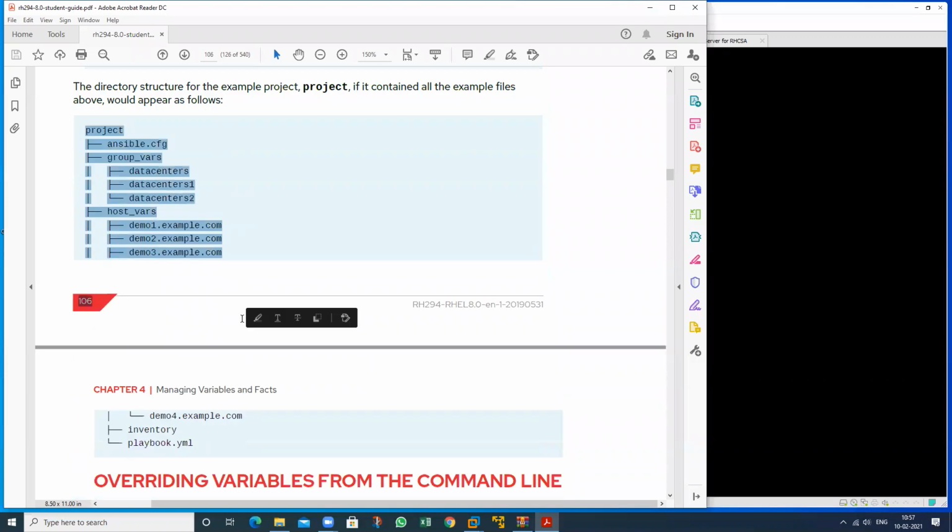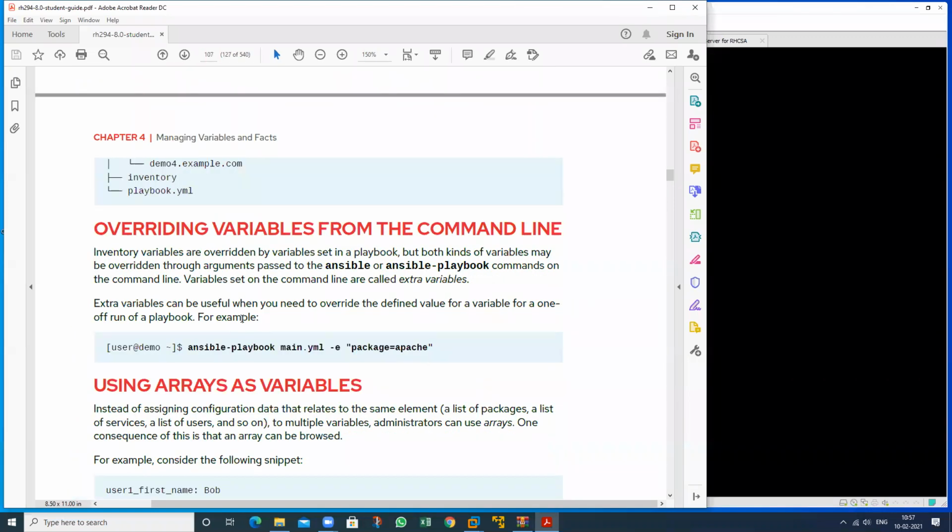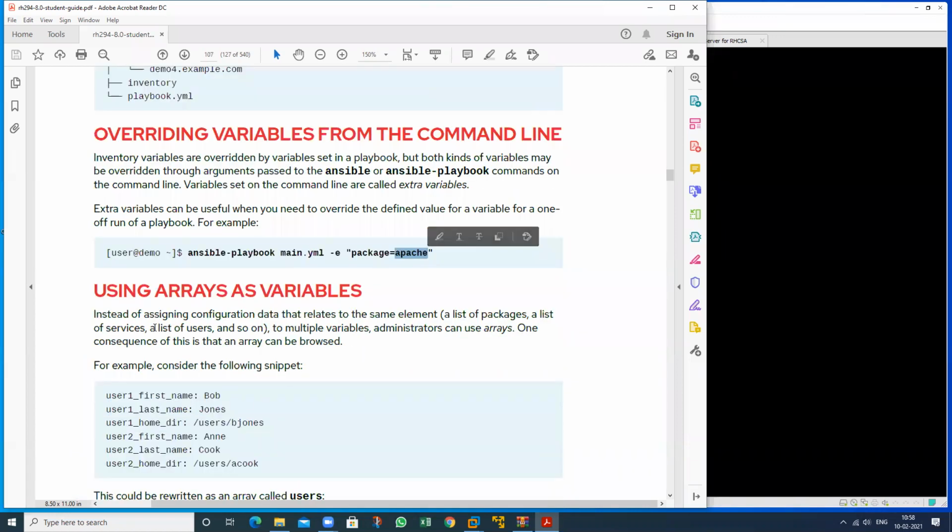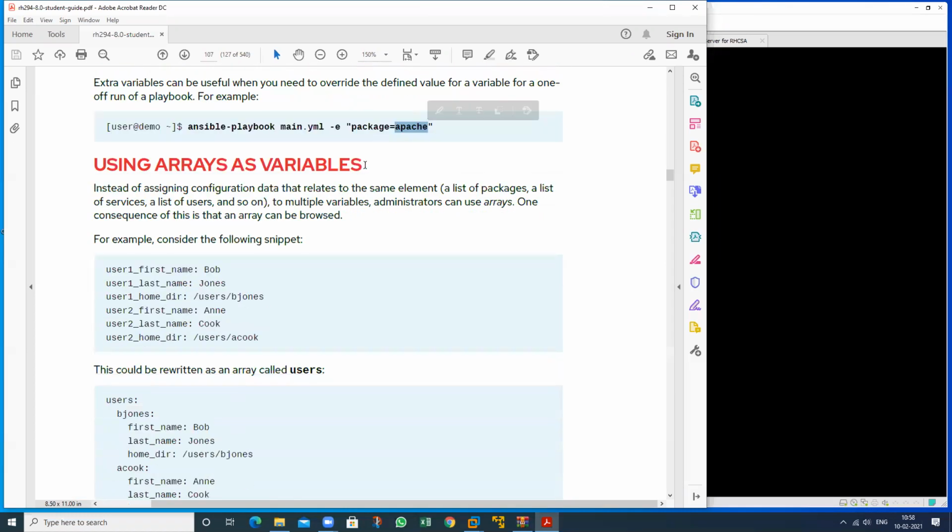See this one, and if you want to define the variable on the command line, just type -e. E means extra variable. So this is the name of my variable and this is the value. This is the name of my variable and this is the value that we can use. So this is the concept, and these all are just like array variables. So we can define multiple variables, that is known as using arrays as a variable.